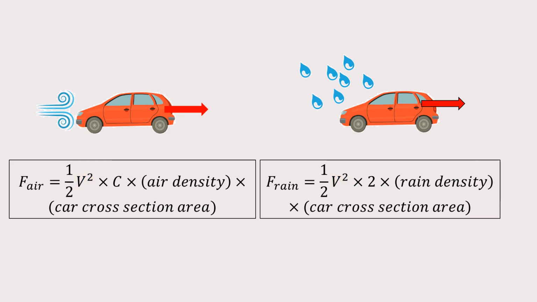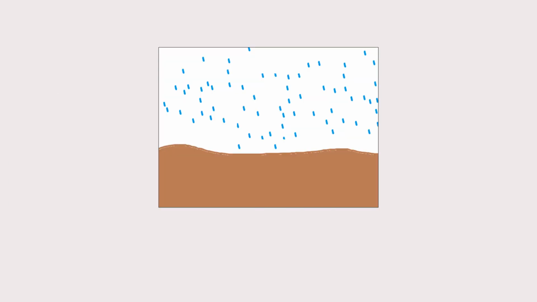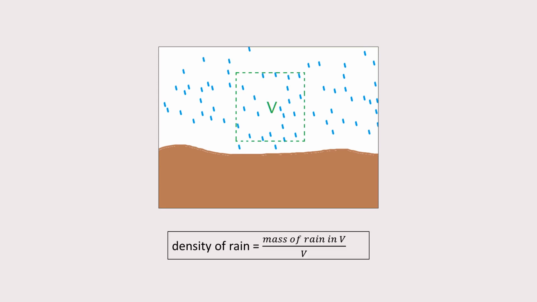Also note that unsurprisingly, the drag forces are proportional to the densities of the mediums into which the car is colliding. But what does density of rain mean? Well, imagine a frozen instant in time. In this frozen instant, the rain is still. Now take an imaginary unit volume. The density of the rain is the total mass of all the raindrops in this unit volume divided by the size of the volume.